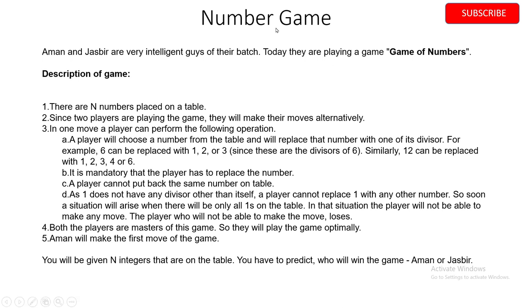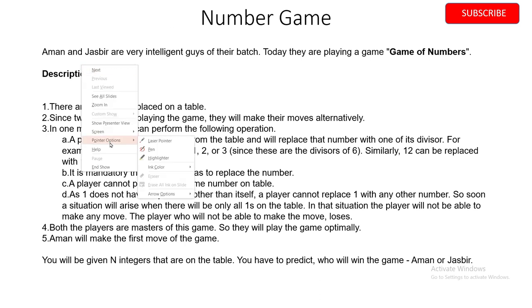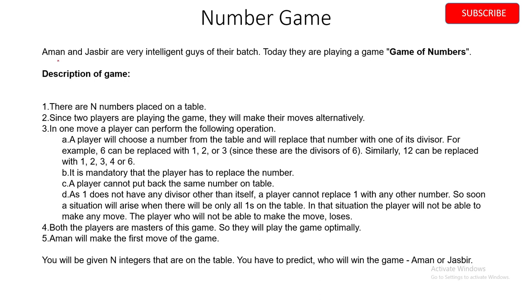Hello guys, so today we are going to see a CodeVita problem which is Number Game. The problem is that there are two friends, Aman and Jasbir. They are very intelligent guys and they are playing a game of numbers. There are n numbers placed on a table.